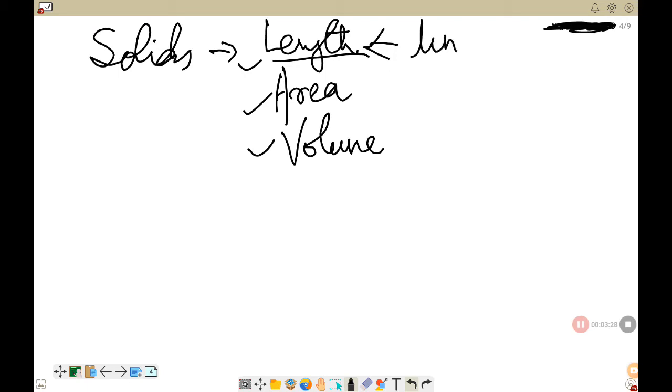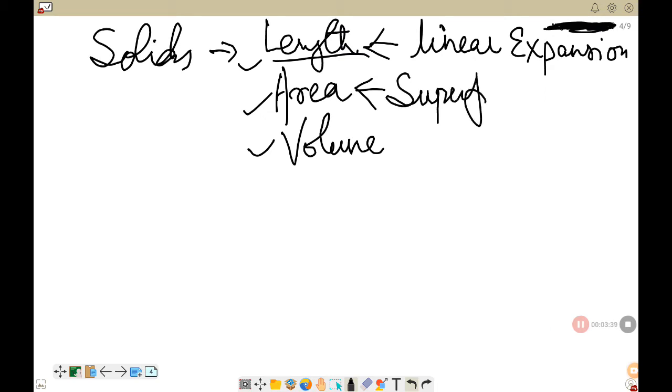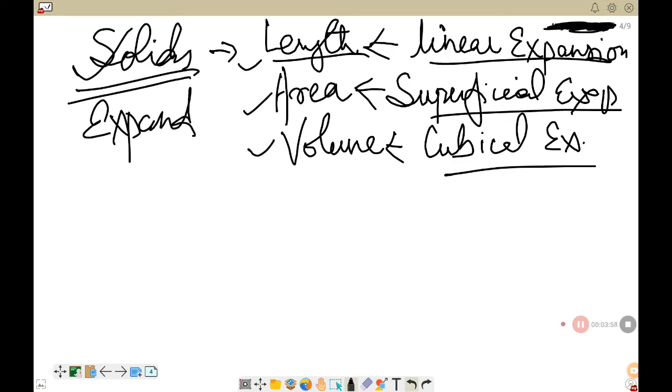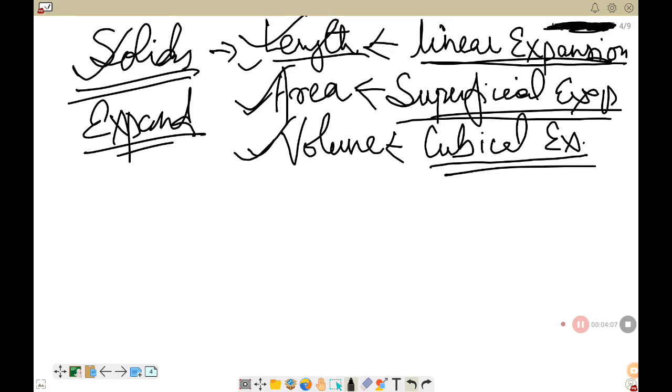Lengthwise is called linear expansion. Area wise is called superficial expansion. And volume wise is called cubical expansion. So expansion in solids, when you are heating, happens in three ways: lengthwise, that is linear expansion; area wise, that is superficial expansion; and volume wise, that is cubical expansion.